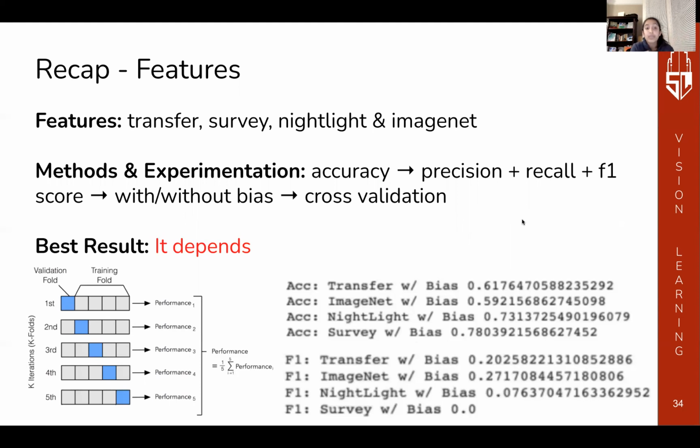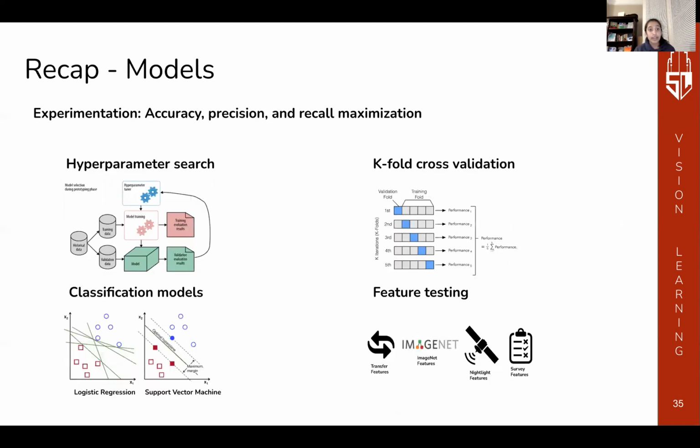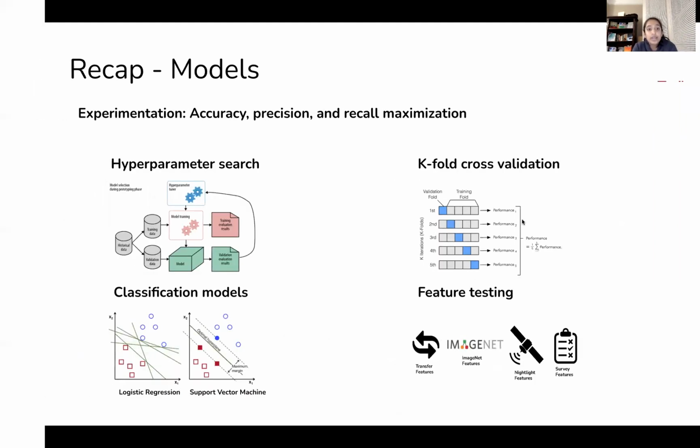With all of these methods, we found that the best results actually depend on the metric you were looking at. If we look at the images on the right, we can clearly see that for accuracy, the survey performed the best. But if we look at the F1 score right below, we can see that ImageNet actually did the best. So it all depends.